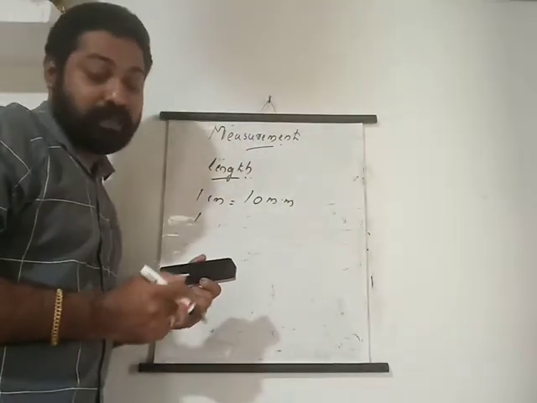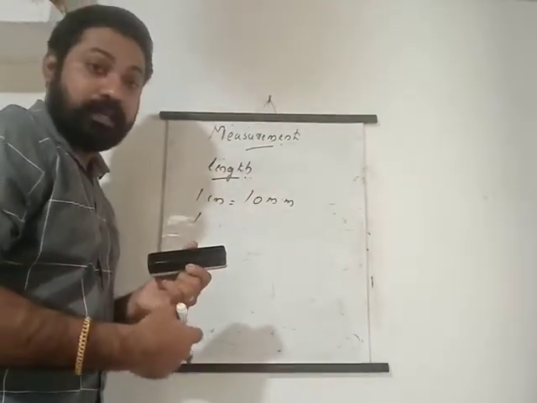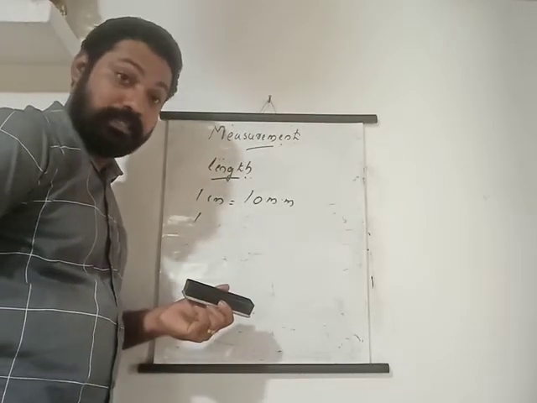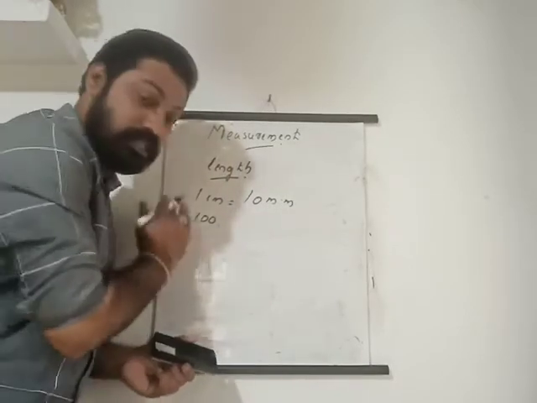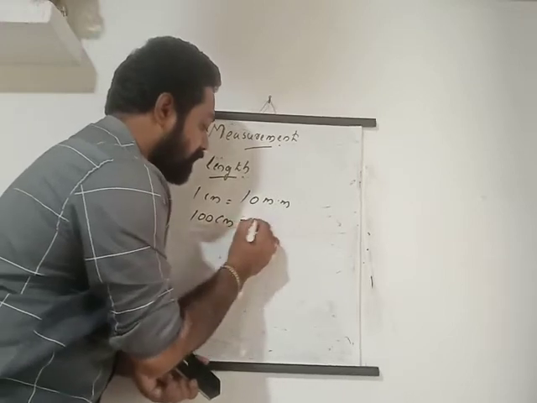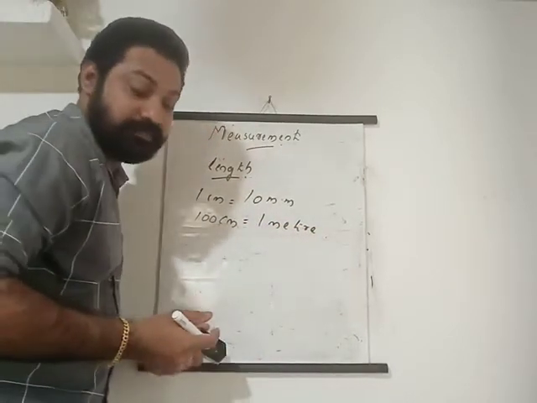Maybe in your home it will be there. That is called a measuring tape. That one is in meters, like a 3 meter tape or a 10 meter tape. So this is very important: 100 centimeters make 1 meter.